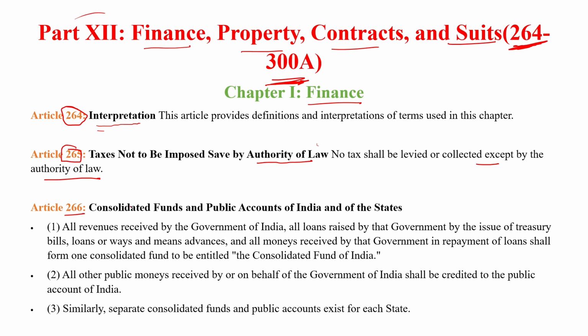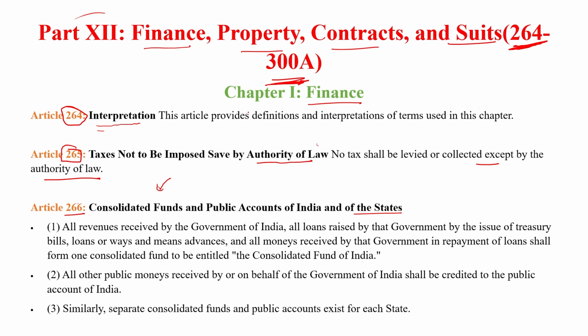Article 266 deals with the Consolidated Fund and Public Account of India and of the states also. Let's quickly understand what the Consolidated Fund of India is. Consolidated Fund of India consists of those funds explained under Article 266. Basically, it deals with all the revenue and expenditure of the government.